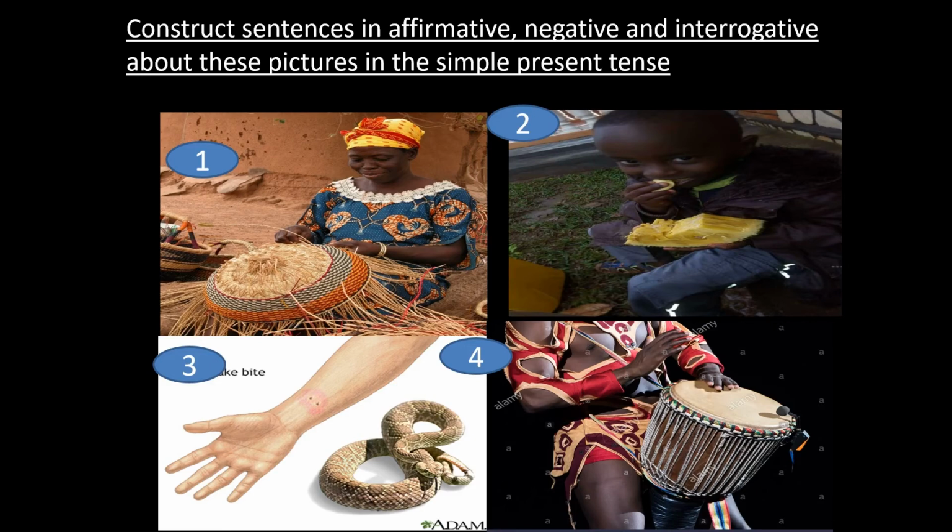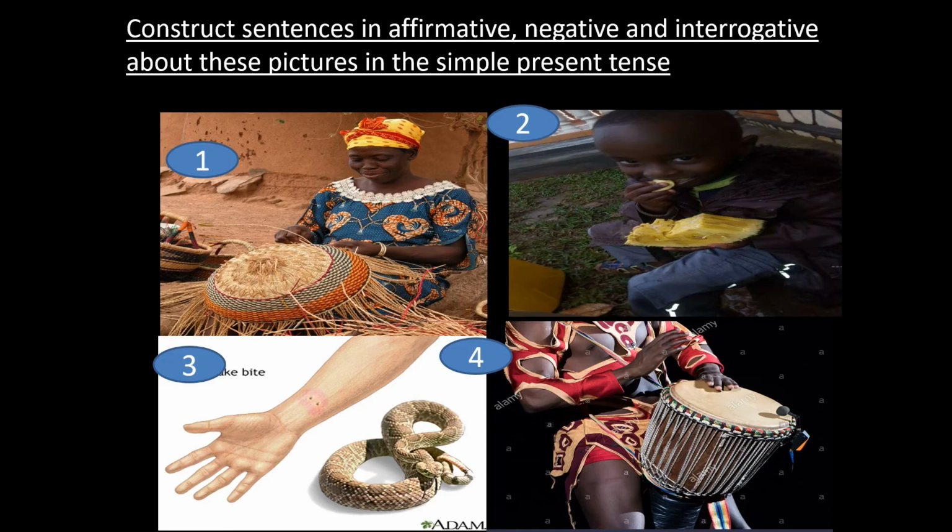A snake bites people in picture 3. That is affirmative. Then when we go for negative, we are going to say, a snake does not bite people. And in interrogative, does a snake bite people? Then lastly, we go to picture 4.